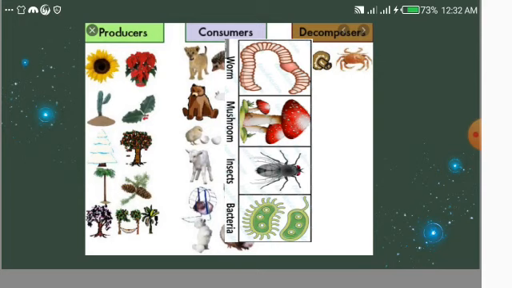Why? Because when plants and animals die, they are broken down into the simplest substances by organisms known as decomposers. And these substances are the nutrients for the plants. Bacteria and fungi are the most common decomposers found in the soil. Hope you get today's topic.